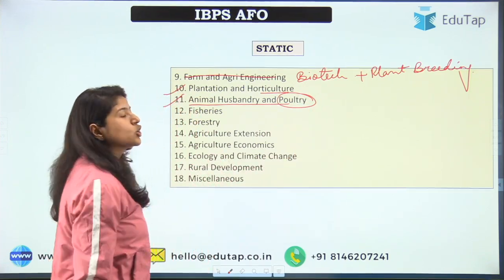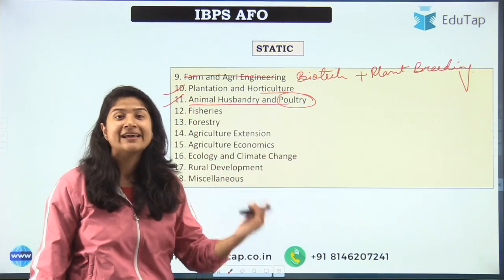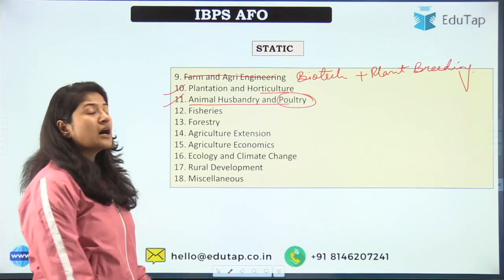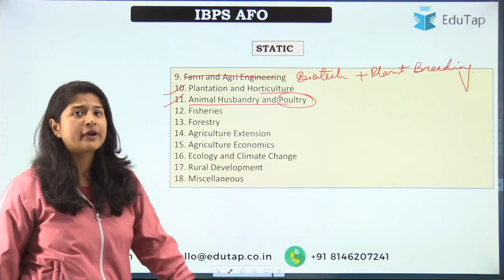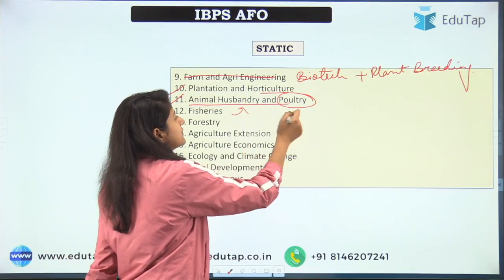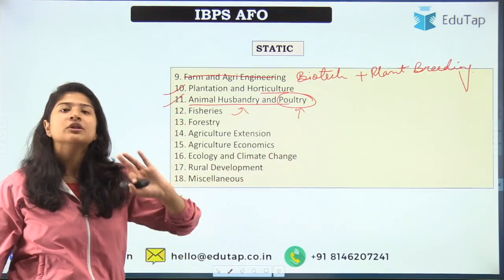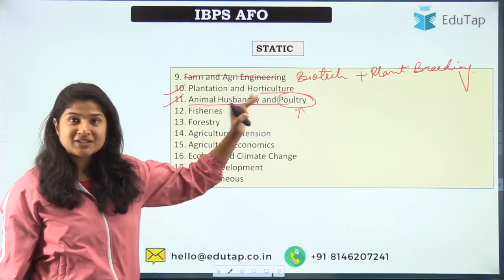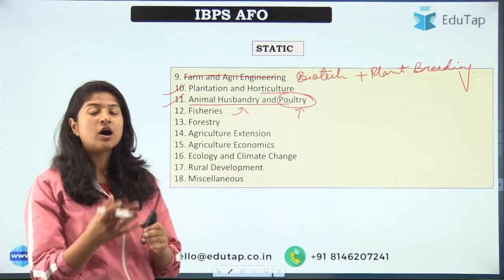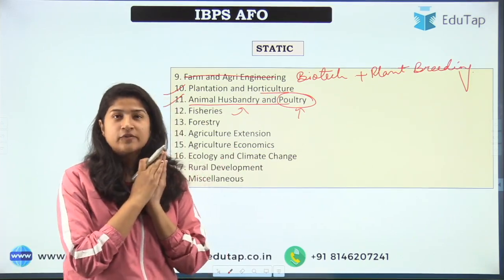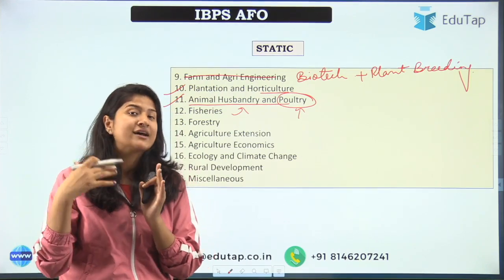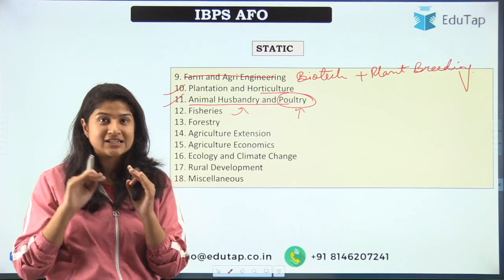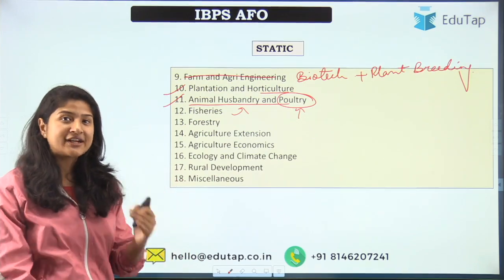Animal husbandry includes all the animals that are reared for agriculture purpose, not only cattle but sheep and goats. Okay, all these things also come under that. And poultry is related to the birds. So especially if you go for previous year paper, the vaccines, yeah, the vaccines, you should be aware of what the vaccines are used and at what stages of life they are injected.